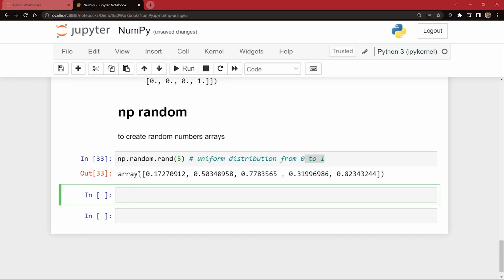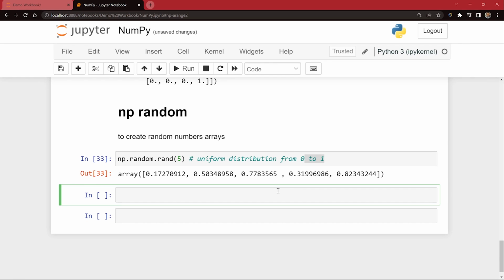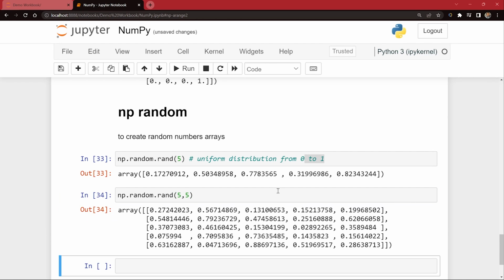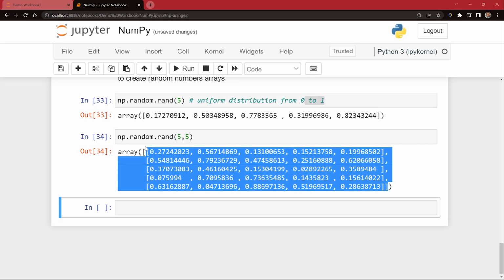Now, that was an example of a vector, a single-dimensional or 1D array. In the next case, you can do something like this also. You can say random dot rand, and inside this you can give two numbers. I said 5 comma 5, so a 5 by 5 matrix. If I run this, you can see uniformly distributed numbers between 0 and 1, but in a two-dimensional array.